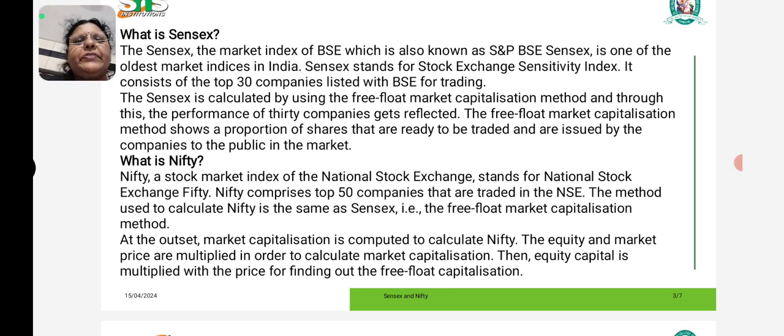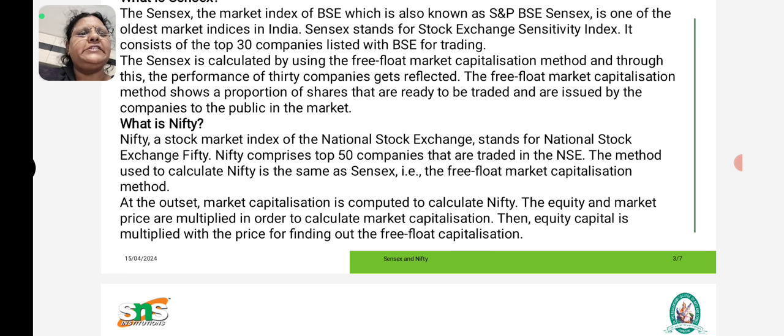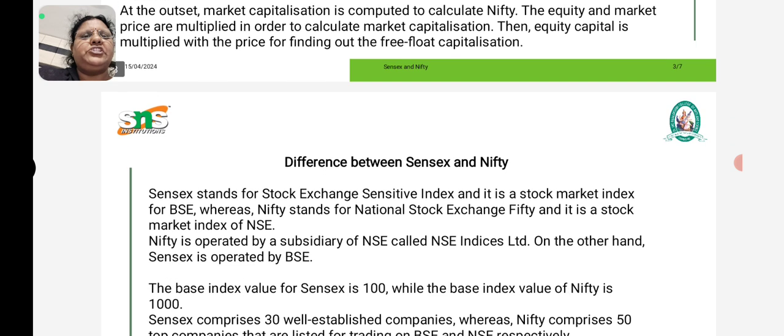Coming to Nifty. Nifty, a stock market index of the National Stock Exchange, stands for National Stock Exchange Nifty. Nifty comprises top 50 companies that are traded in NSE. The method used to calculate Nifty is the same as Sensex, that is the free float market capitalization method. At the outset, market capitalization is computed to calculate Nifty. The equity and market price are multiplied in order to calculate market capitalization. Then equity capital is multiplied with the price for finding out the free float capitalization.